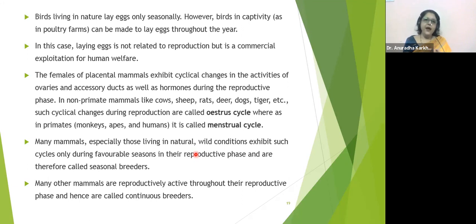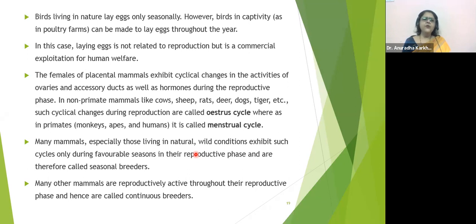So many times these non-primates don't get the right male partners for insemination during the estrous cycle period, and then their population is going to decline eventually. They are on the verge of becoming extinct. So it all depends upon the estrous cycle.